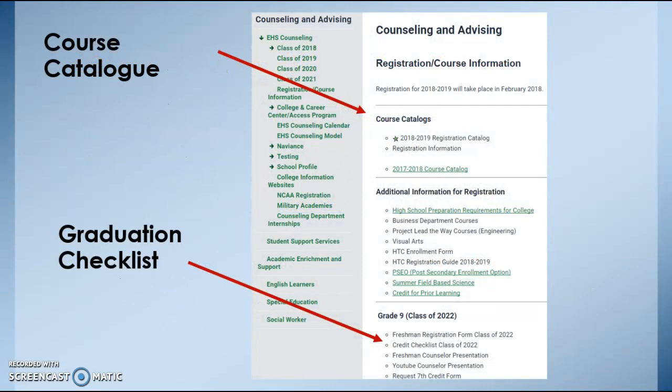Here's a screenshot of our webpage, and you can see all these resources under the Registration Course Information tab on the counseling website.